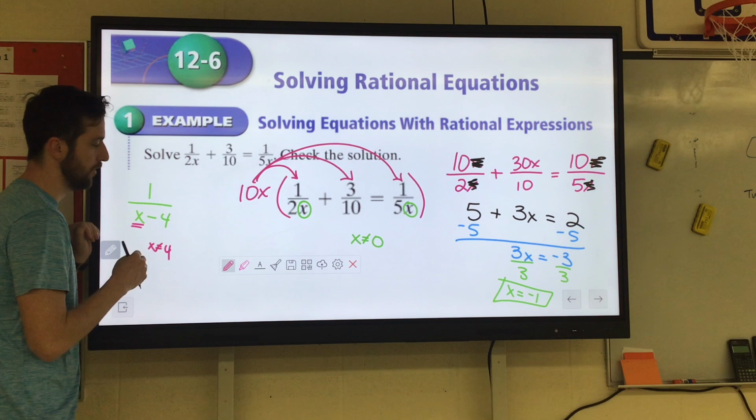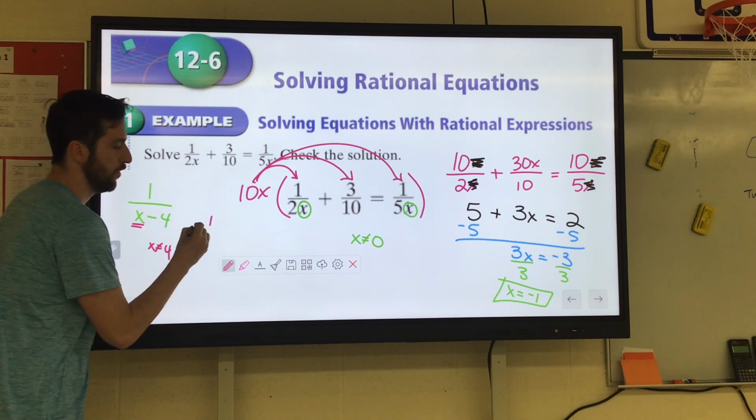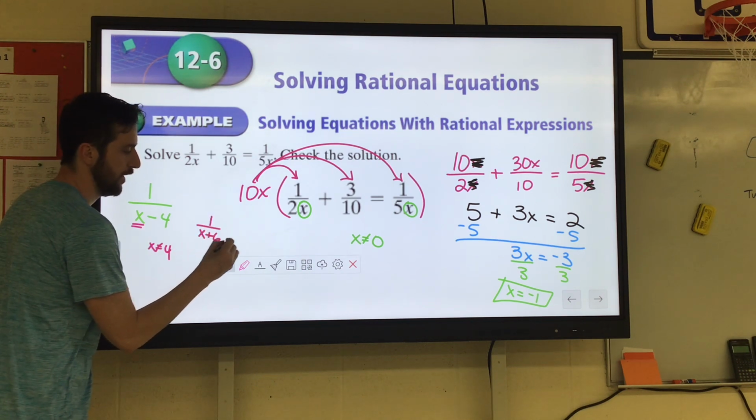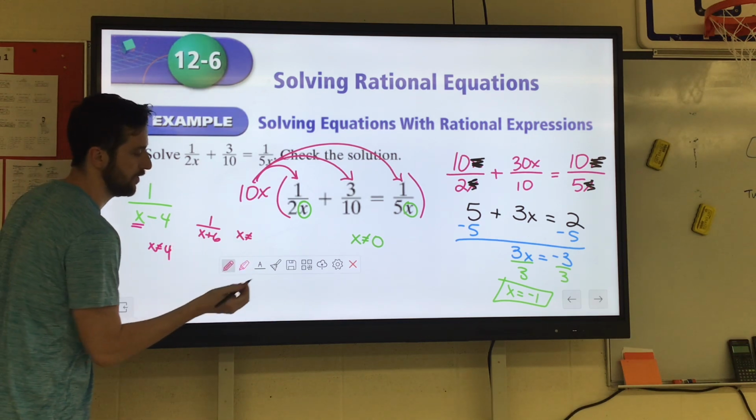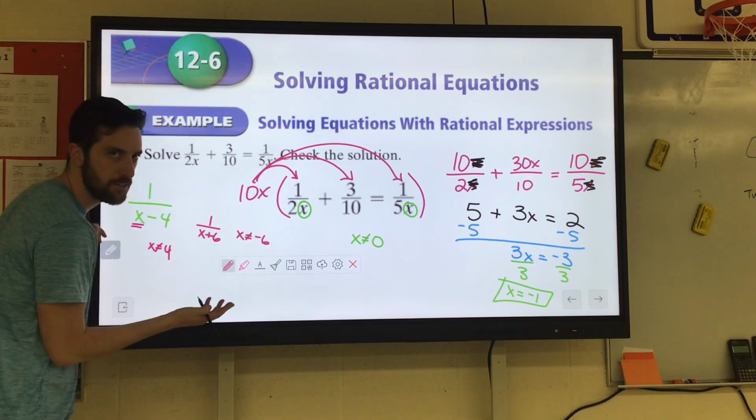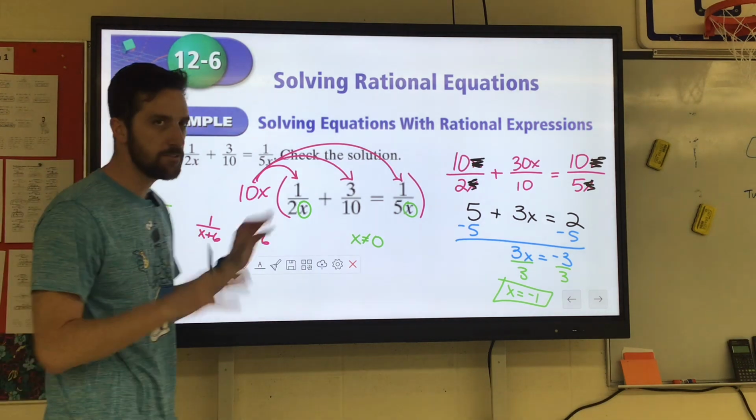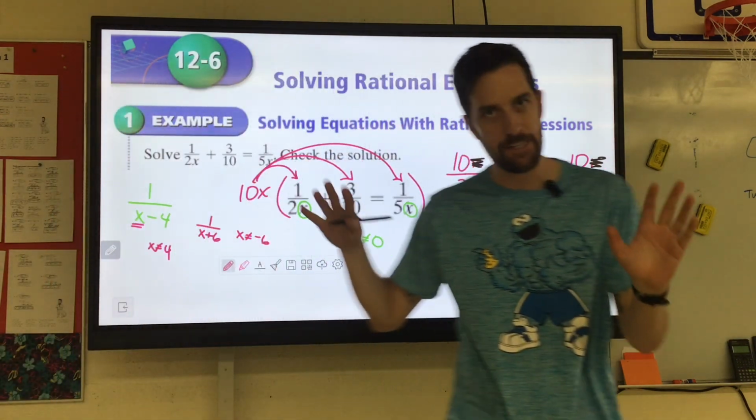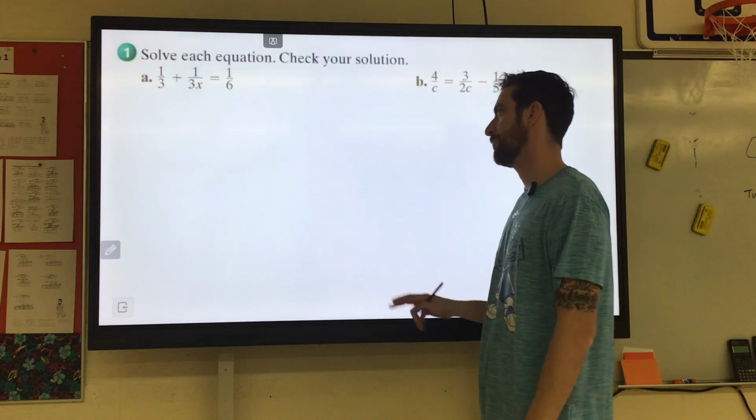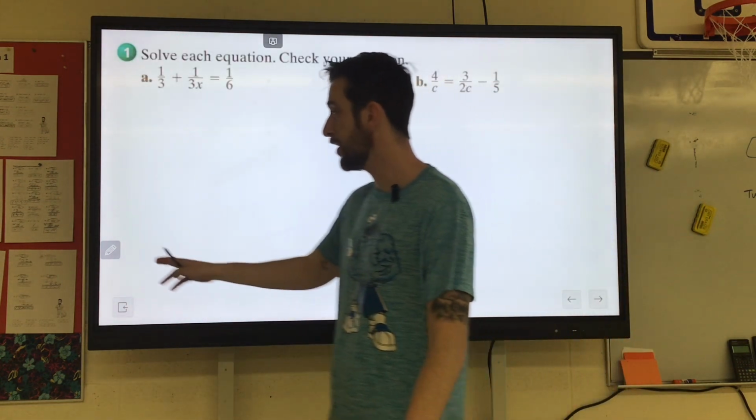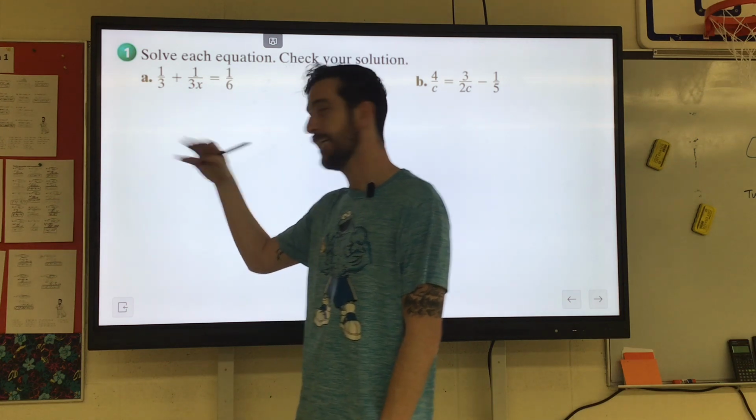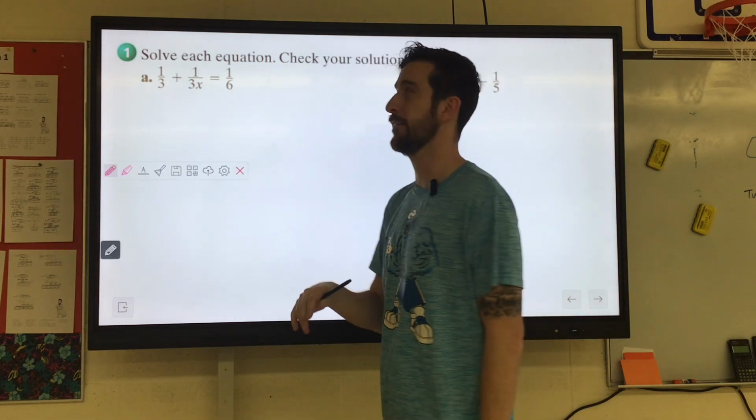Those are things to consider. Also, if it said like 1 over x plus 6, x cannot equal, it's always the opposite of what it looks like. If you see x plus 6, x could not equal negative 6, because negative 6 plus 6 is 0. You can't divide by 0. So I usually have students figure out those excluded values before they even start solving it. Like, get it in factored form when necessary.